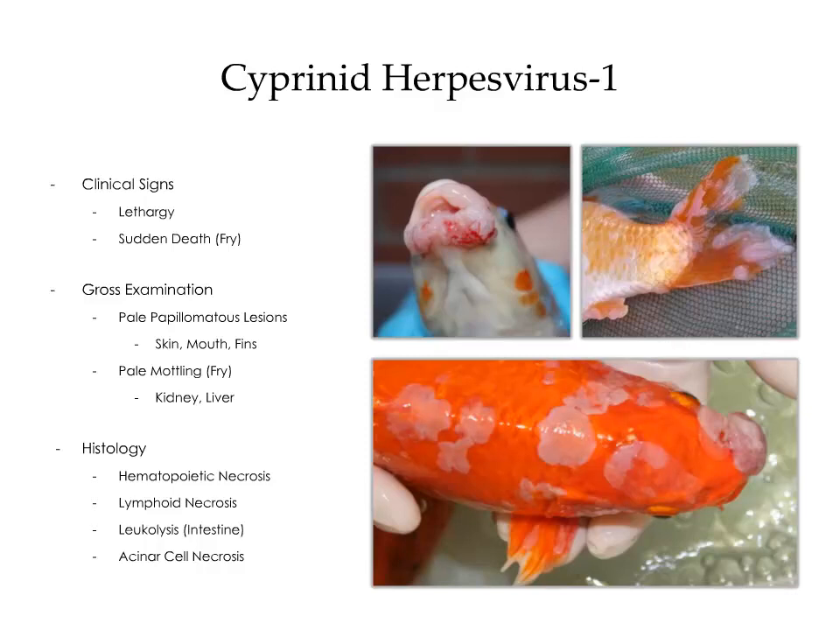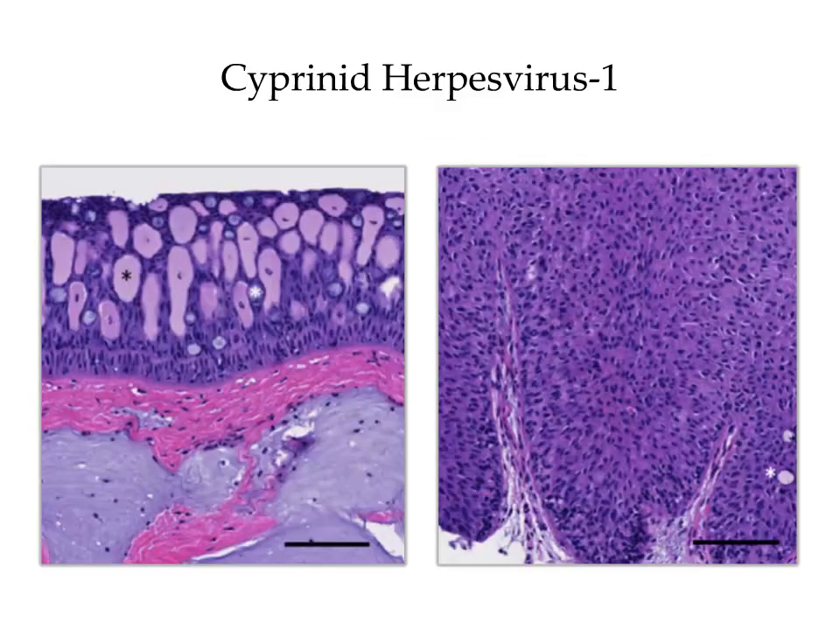pancreas. The images to the right illustrate the various papillomatous lesions you're likely to find on the skin, the fins, and the mouth. The image on the left is an example of what a normal epidermis would look like in a cyprinid. Notice the pale blue mucus cells and the large pink club cells, also known as alarm cells. The image on the right is an example of epidermal hyperplasia and dysplasia in a fish infected with Cyprinid Herpesvirus-1. Notice the complete loss of club cells and mucus cells.